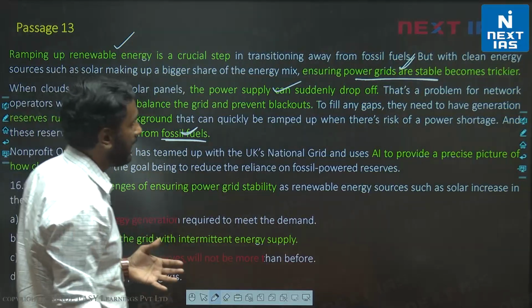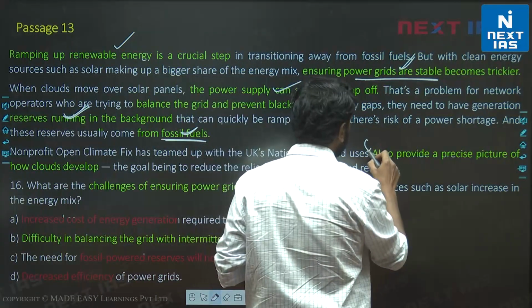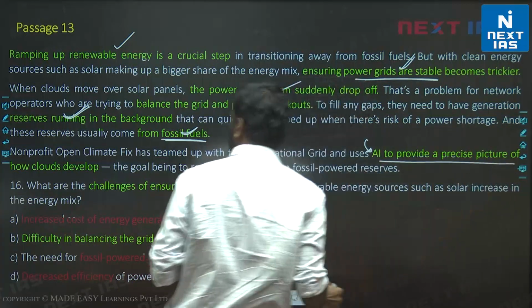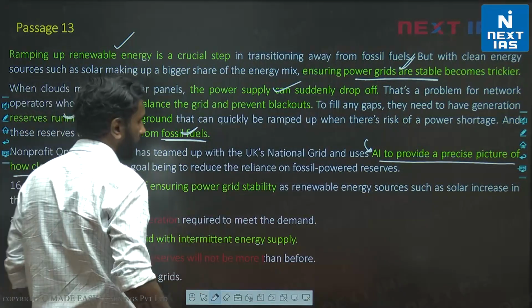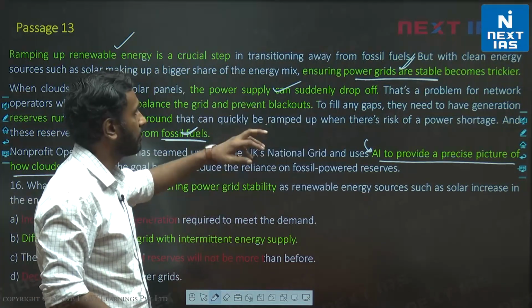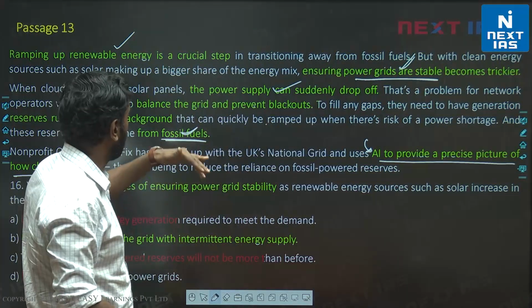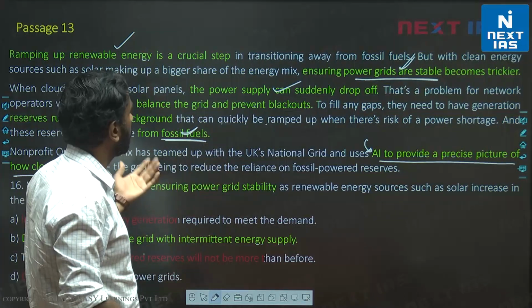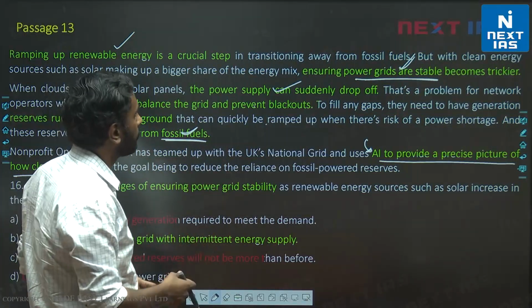Then we are told AI is being used, and AI is being used how? To provide a precise picture of how clouds develop. Okay, so this paragraph was specifically about how clouds will create a problem. If you know how clouds will develop, it will lead to better management of your power grid.